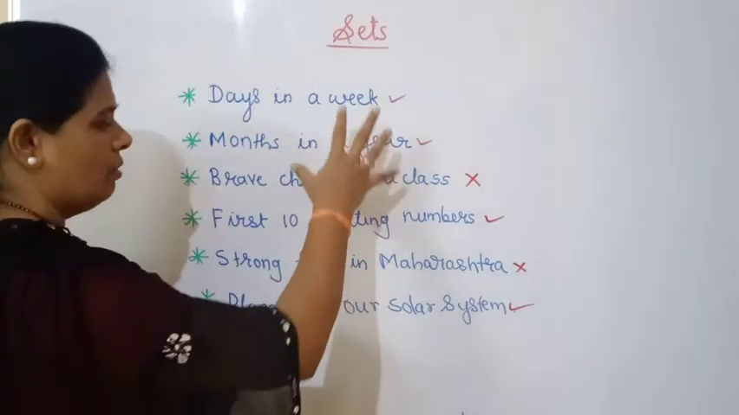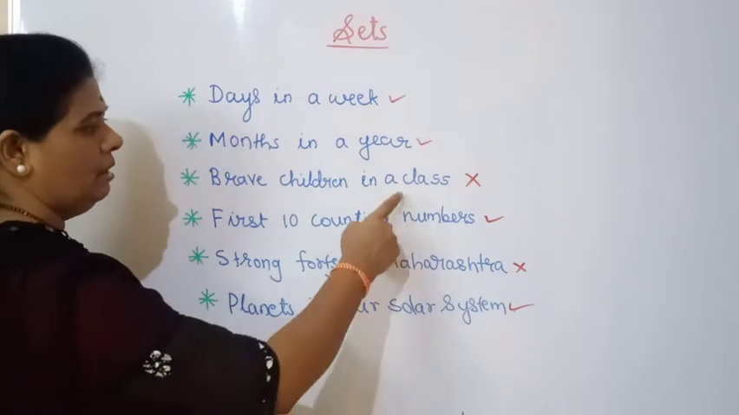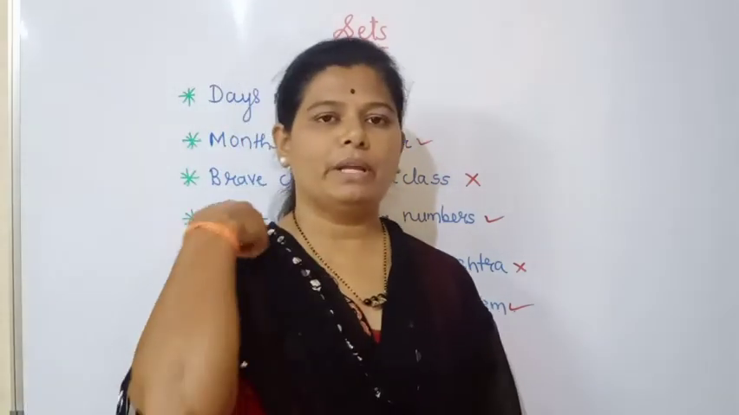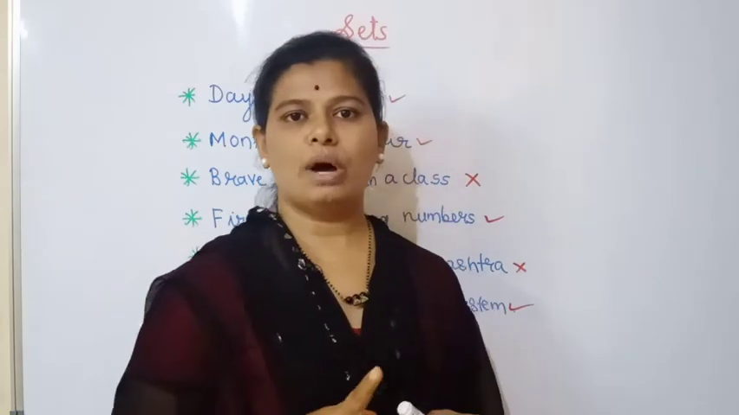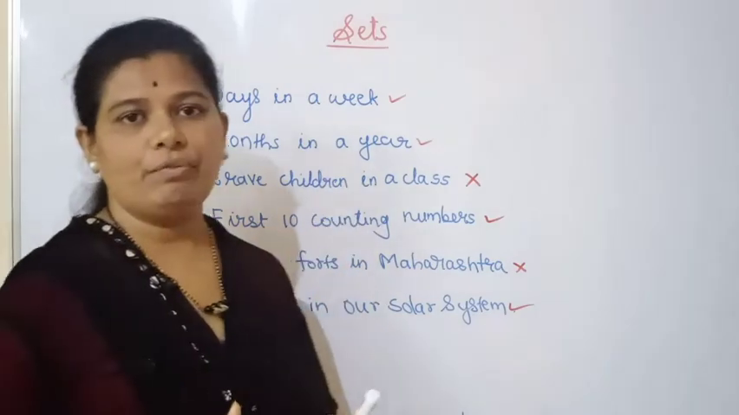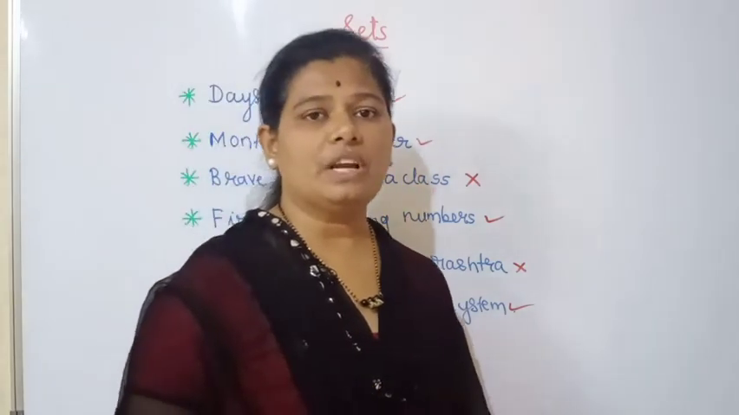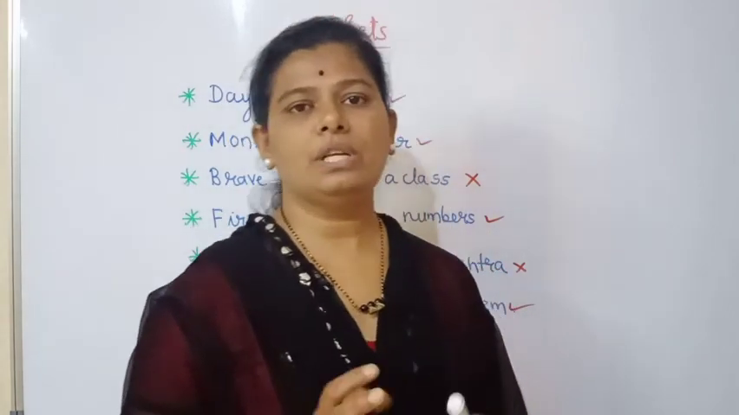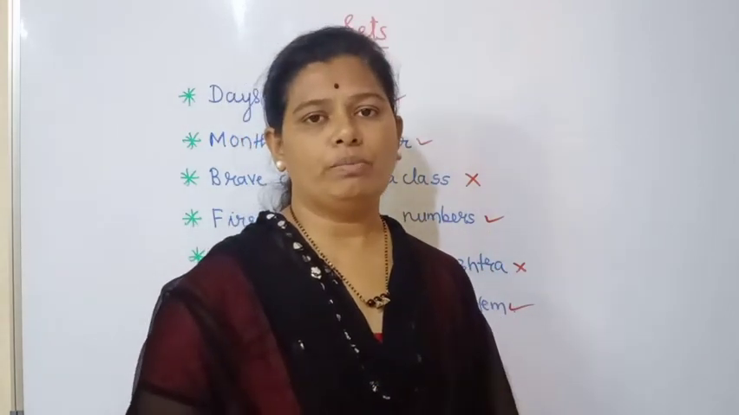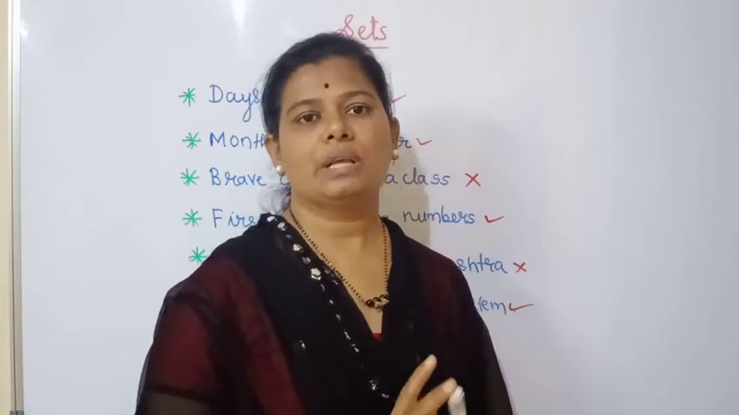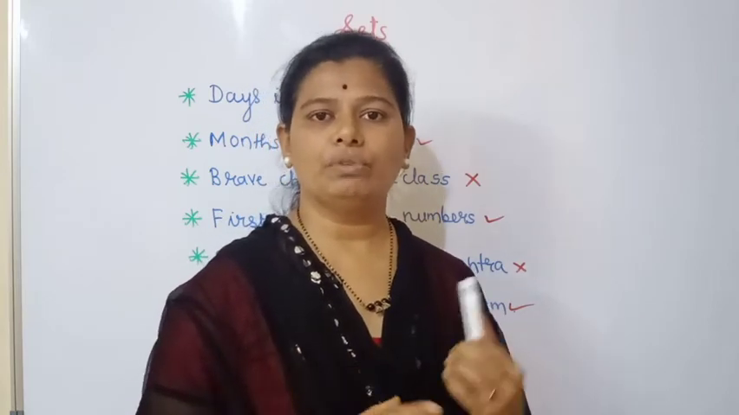So from these examples we come to know that the brave children and the strong forts, it is not possible to make sets of those. Okay, so those two are not sets, and the remaining examples, that is the days in a week, months in a year, first 10 counting numbers, and also the planets in the solar system, these are properly defined objects. We can make proper sets of these objects.